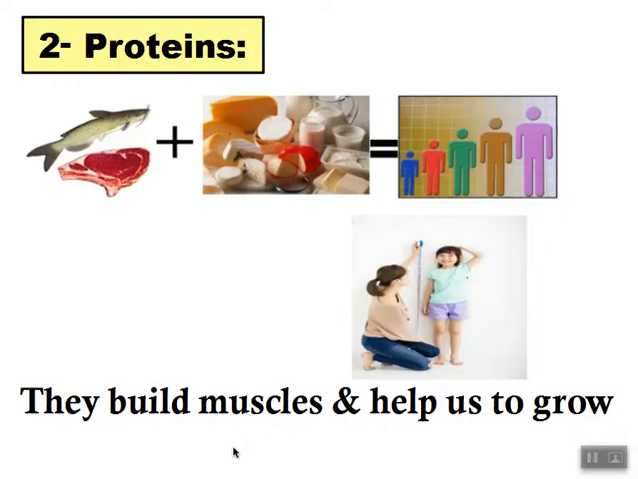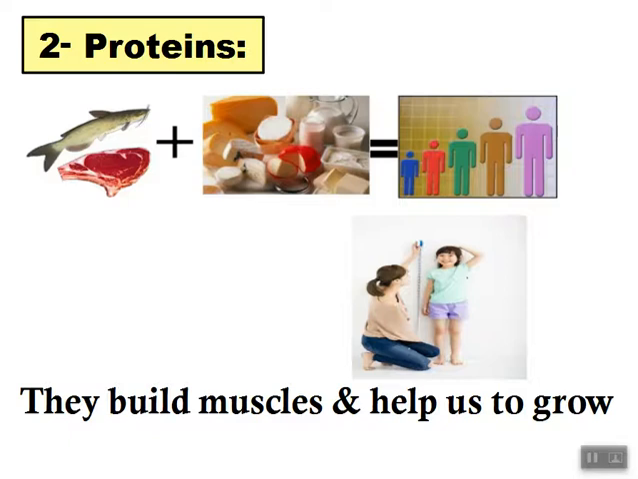The second food group is the proteins. Proteins are very important for your body because they help us to grow and build our muscles. How can we find proteins? What are the kinds of food that contain proteins? Proteins can be found in fish, meat, chicken, and dairy products. Again, dairy products like milk, cheese, and yogurt. Proteins are important for the growth of the body and for building our muscles, and they help us to be strong.